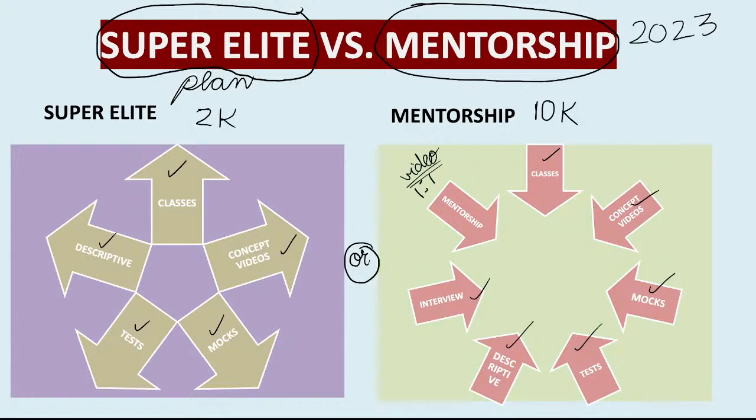So you know that there's a huge difference. But because you feel final selection you want to get, then interview is included. Interview is separate, 3,000 rupees, so later you will buy. If you're planning for the long term, that yes, I will reach to that stage where I will clear interview, where I will be sitting for interview also, then go for this.